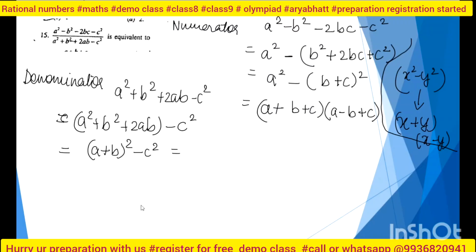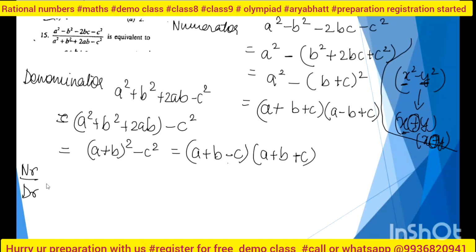You can do it first in your copy and then tell me the answer. It's not a big deal. One time you will say a plus b plus c, and one time you will say a plus b minus c. Okay, because I am using this kind of identity: x square minus y square is equal to x plus y into x minus y. Yes.